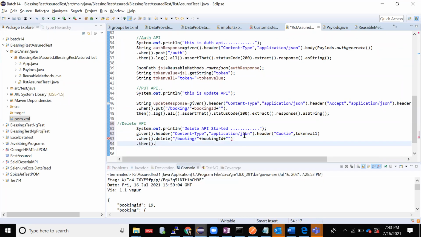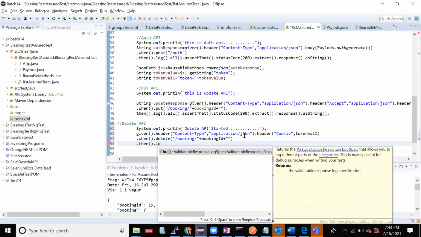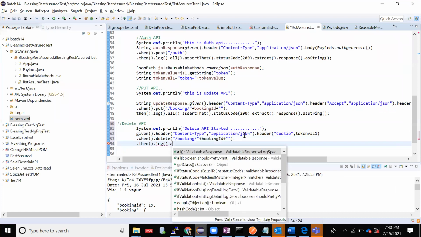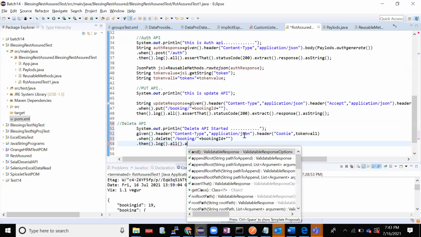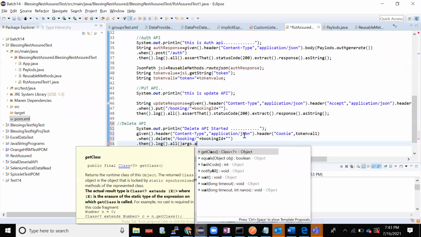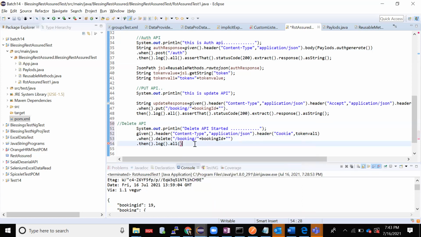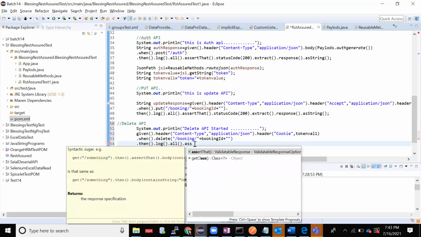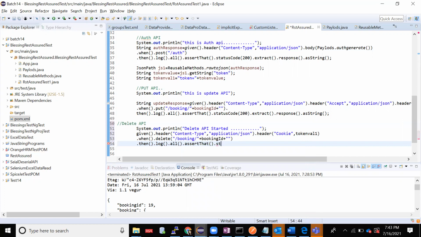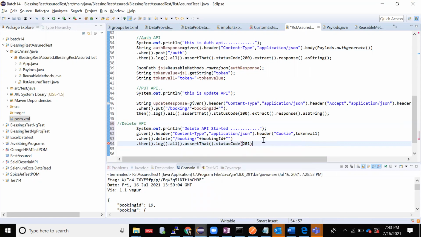Then dot, I'll just log that, dot all, dot assert that status code equal to 201. I was getting status code 201 here, right? I'm putting 201.